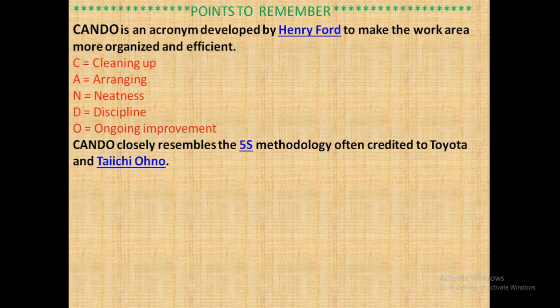Next we are going to discuss points to remember. That is, which point you have to remember? That is CANDO, C-A-N-D-O. What is CANDO? CANDO is an acronym developed by Henry Ford to make the work area more organized and efficient. Here C stands for cleaning up, A stands for arranging, N stands for neatness, D stands for discipline, and O stands for ongoing improvement. CANDO closely resembles the 5S methodology often credited to Toyota and Taiichi Ohno.